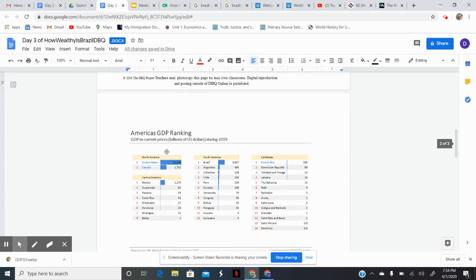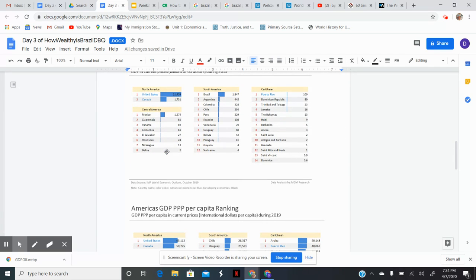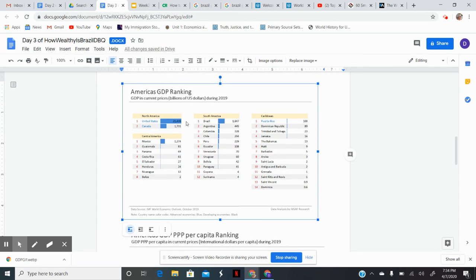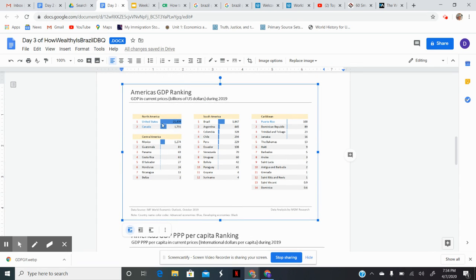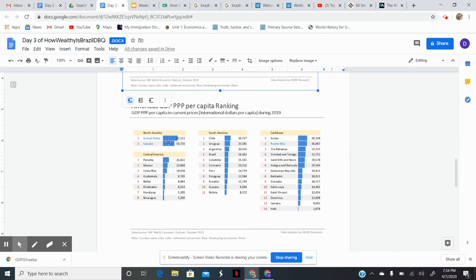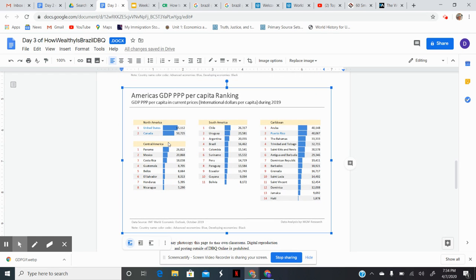I did add additional graphs for you to take a look at here at the bottom. There's no questions for you to answer. It's just things for you to kind of recognize, okay? As far as GDP in the Western Hemisphere, we can see where Brazil ranks amongst all other countries on this side of the world, in the New World. Then we could come take a look at this graph here. We could see where they rank as far as GDP per capita. And we could see a significant drop for Brazil.